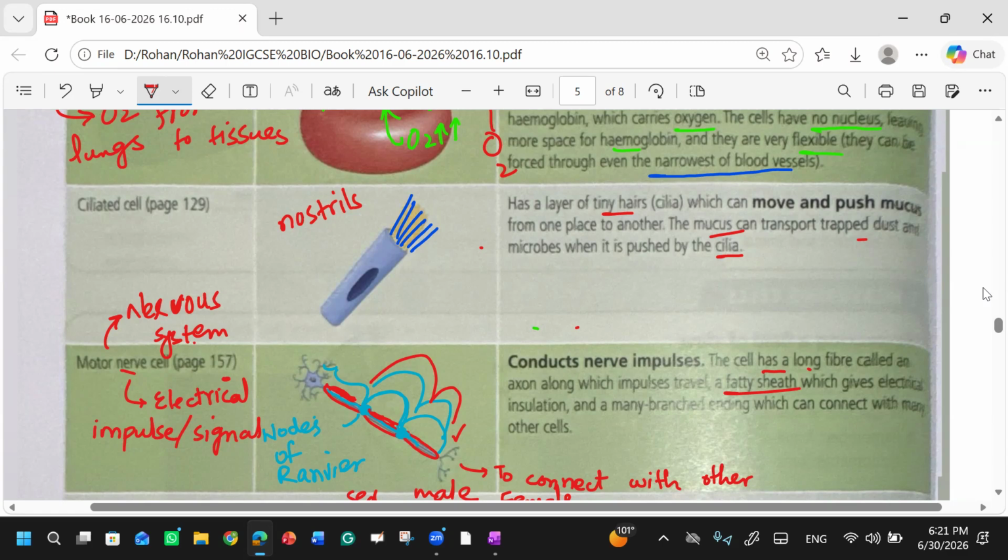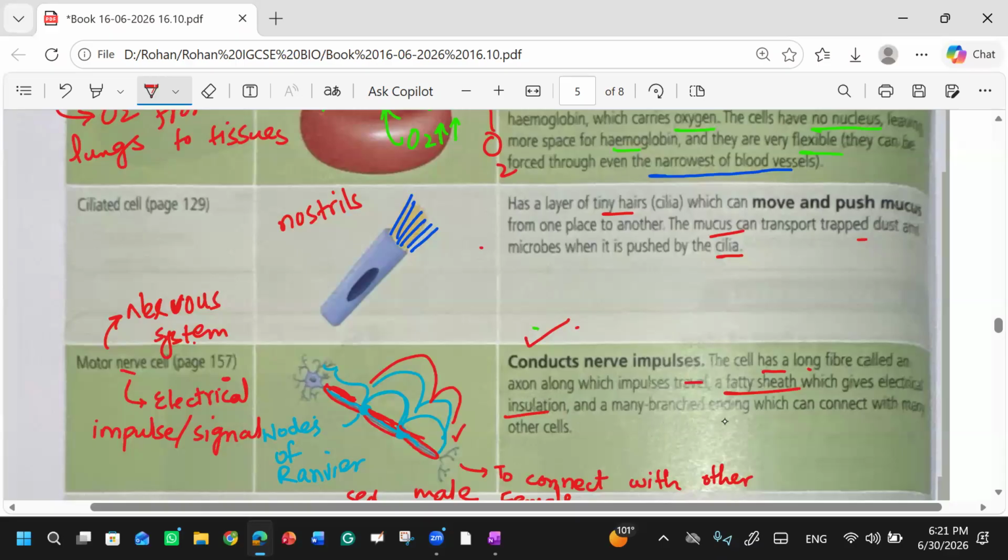The specific function of the motor nerve cell is to conduct nerve impulses. The cell has a long fiber called an axon, along which impulses travel, and a fatty sheath which gives electrical insulation.